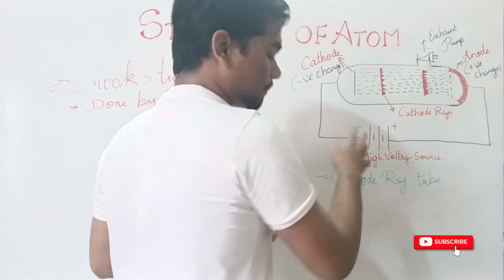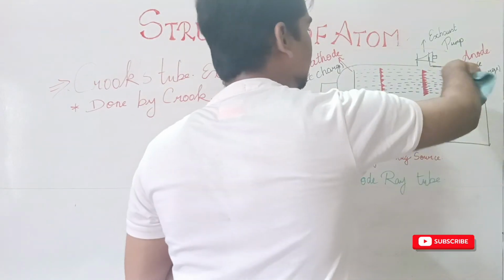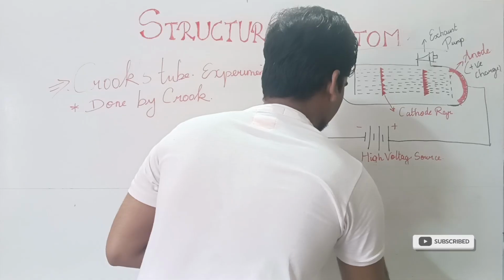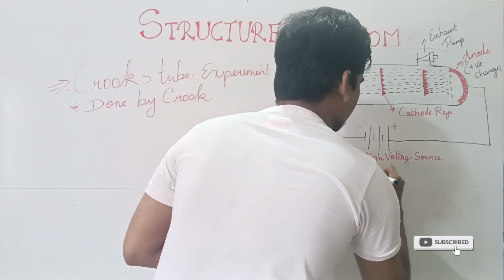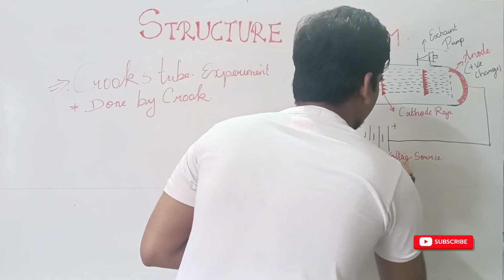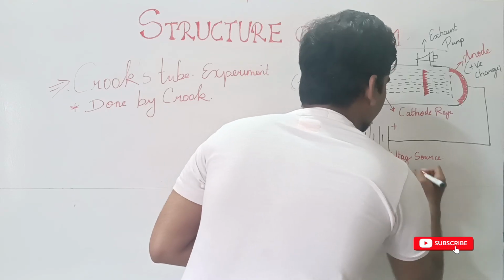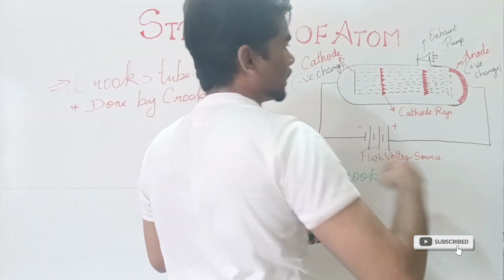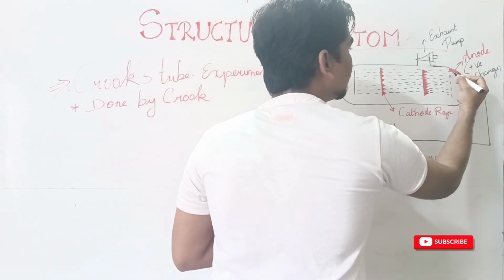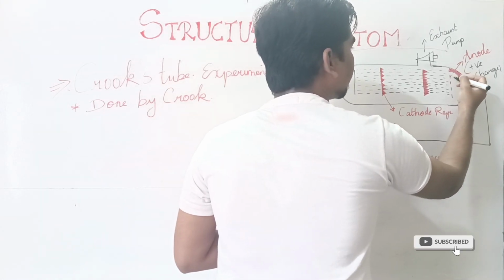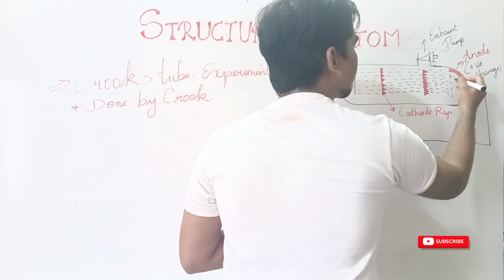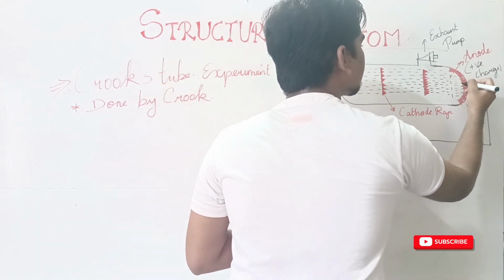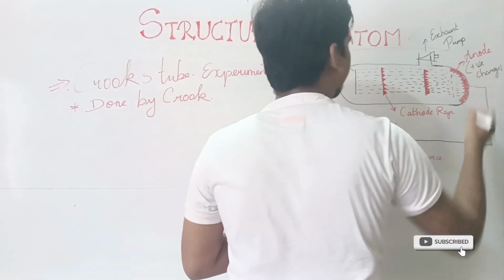After this, it is called Crookes tube. When the cathode rays pass through the anode, they hit this phosphorescent material.